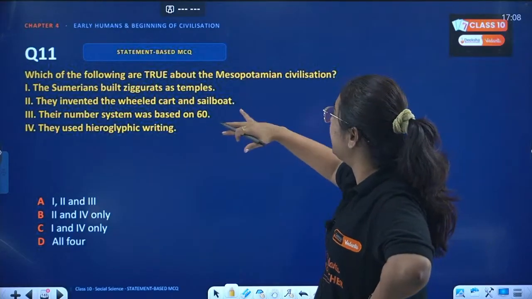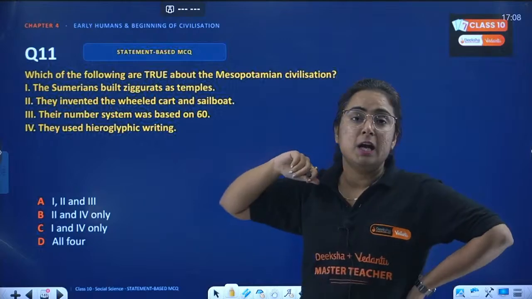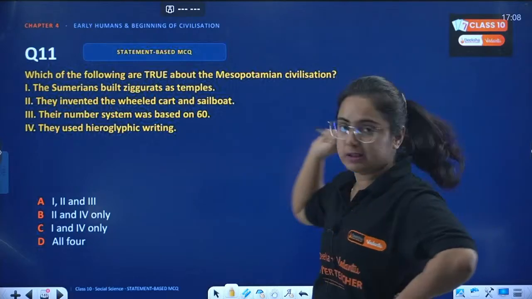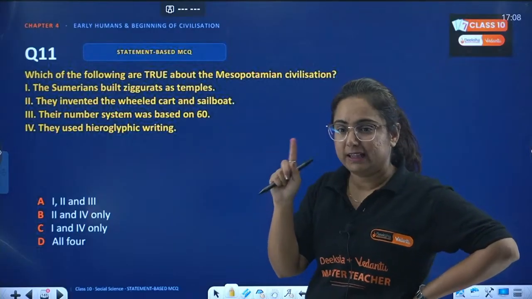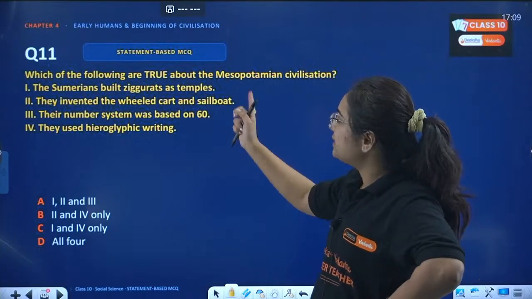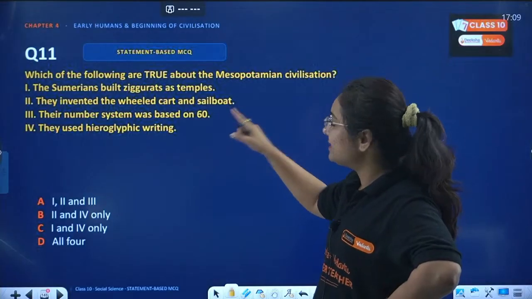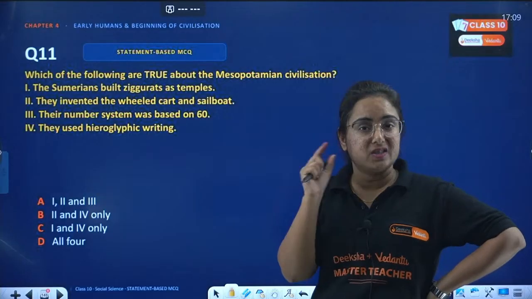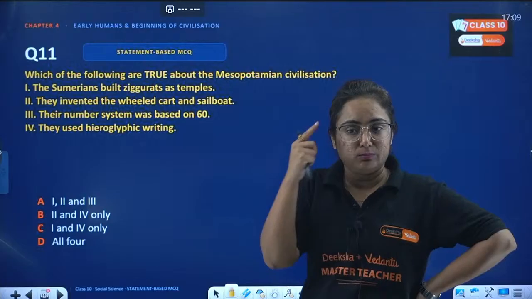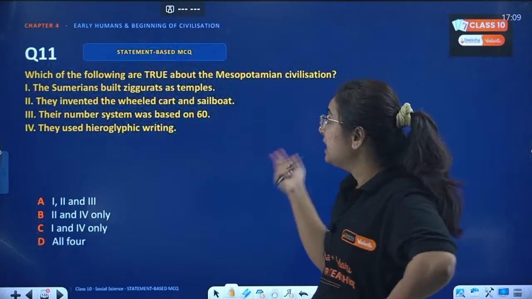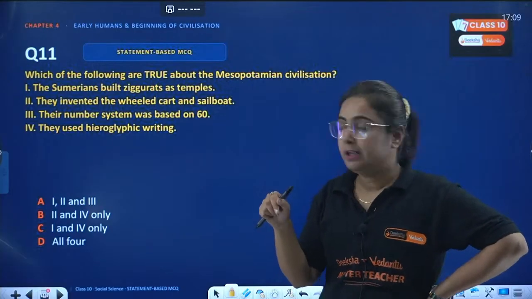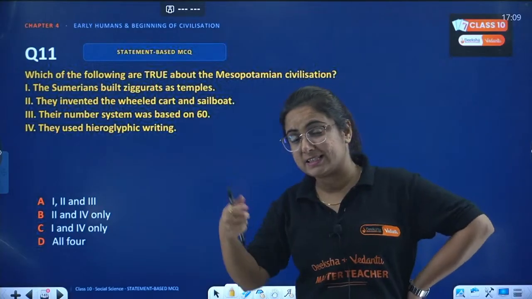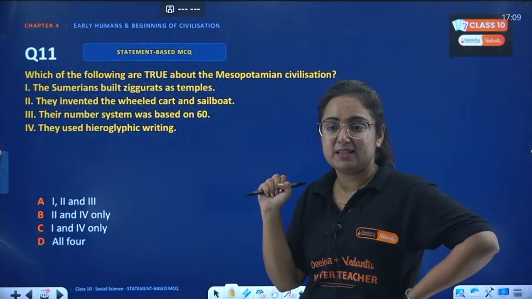Which of the following are true about the Mesopotamian civilizations? Okay, the people there, we call them Sumerians. Fine, getting my point? So the first point, the Sumerians built ziggurats as temples. Were there evidences of the temples during that time? Think about it. You read it in your book. They invented the wheeled cart and the sailboat. Was it there? Because we also found certain similar evidences in the Indian civilization too.